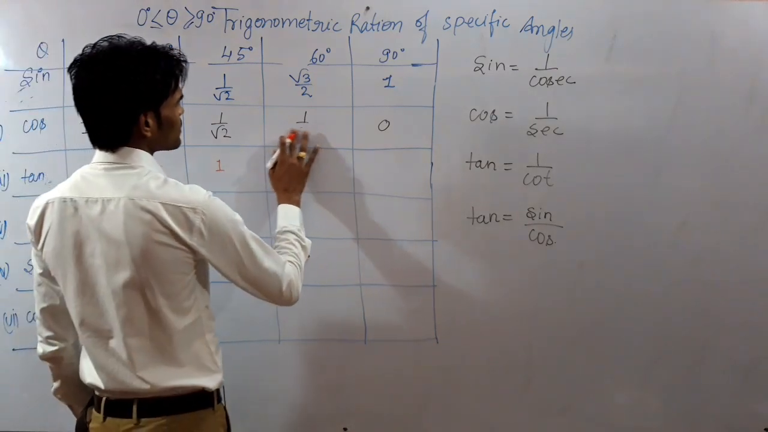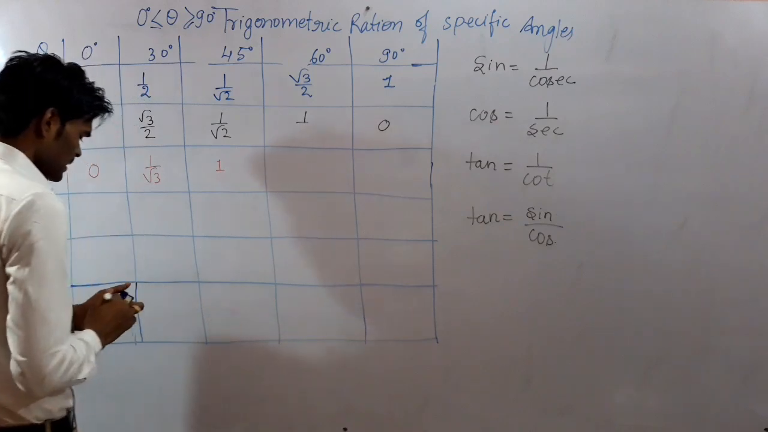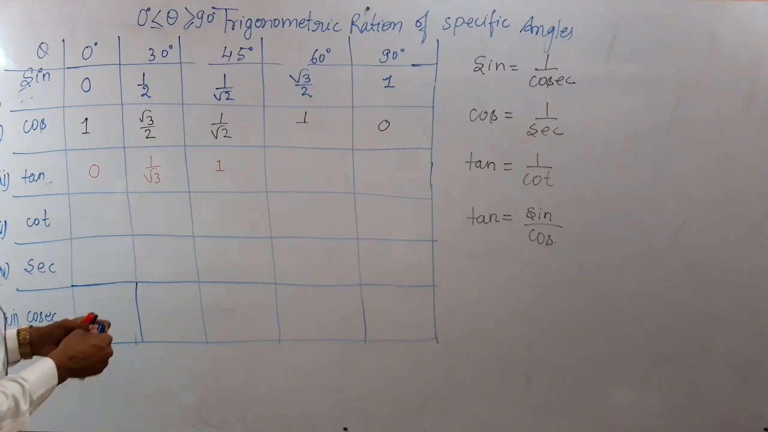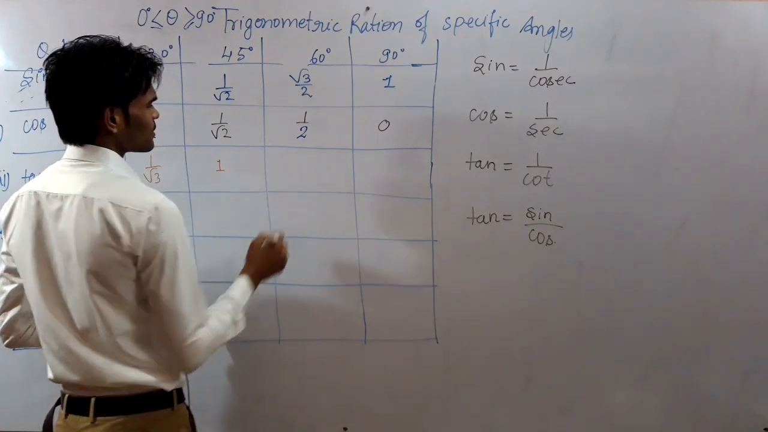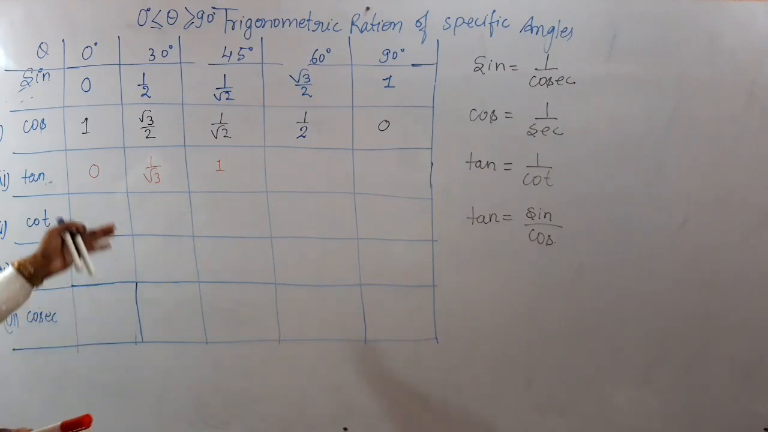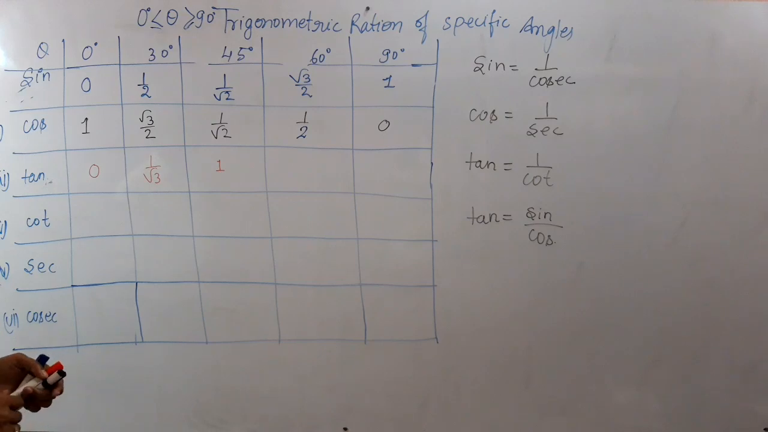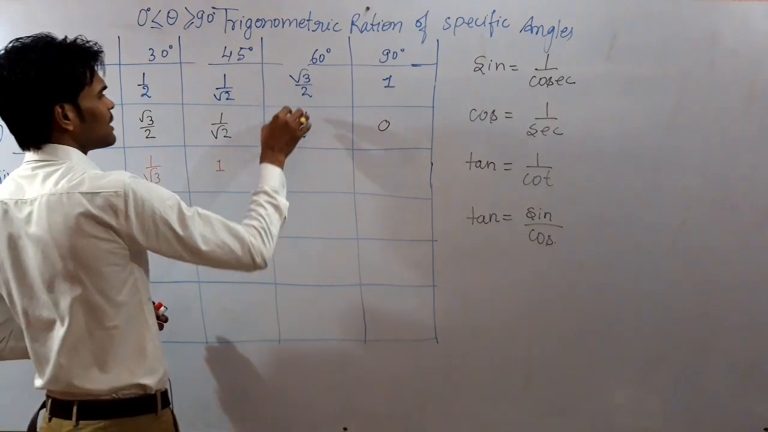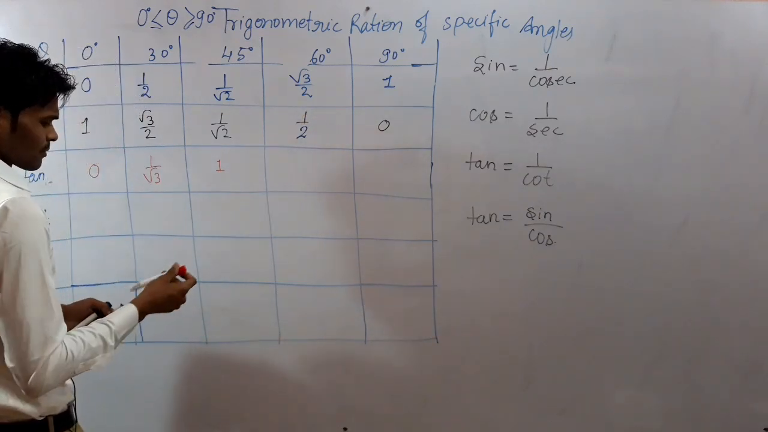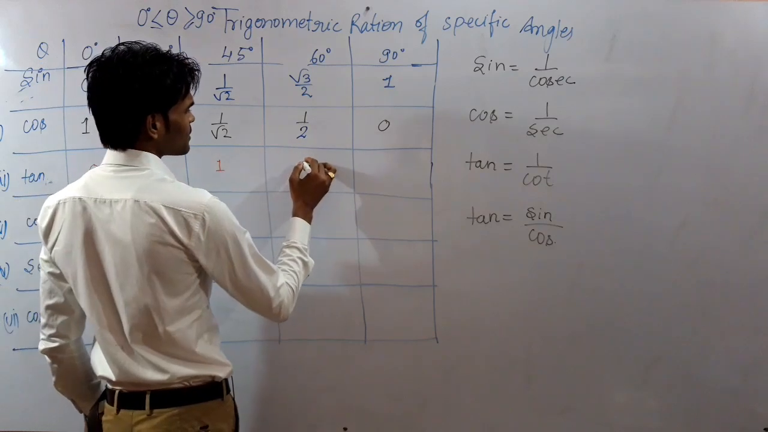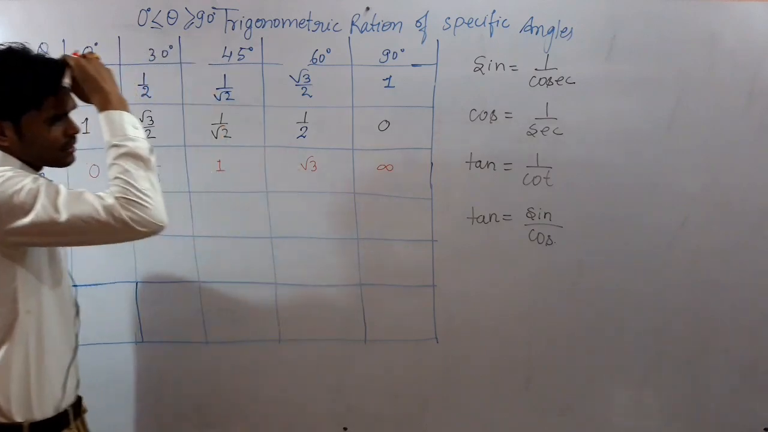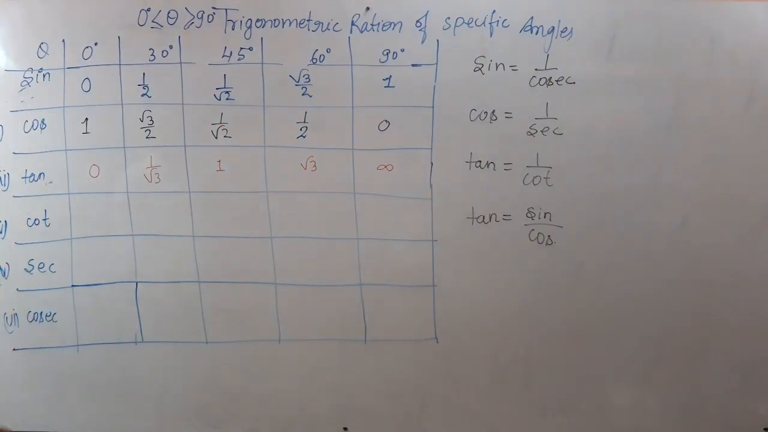Sorry, this will be 1 by 2 now. One mistake has occurred there, because this value will be there now. Is that clear? It will be 1 by 2. Don't mind, that was written by mistake. Again, under root 3 by 2 upon 1 by 2 will become under root 3, and 1 upon 0 will become not defined.